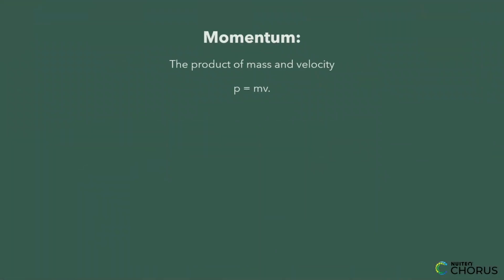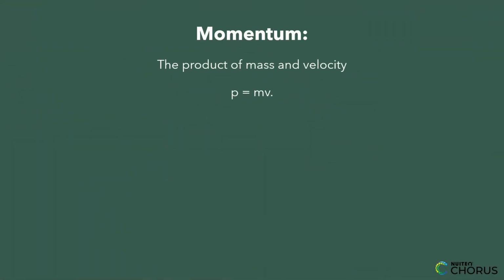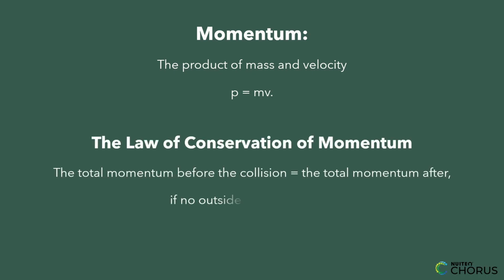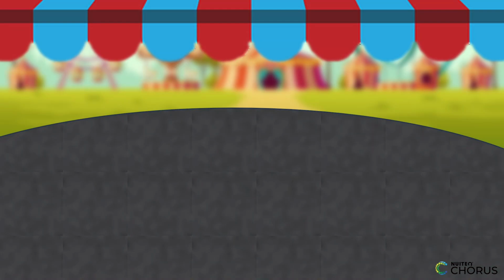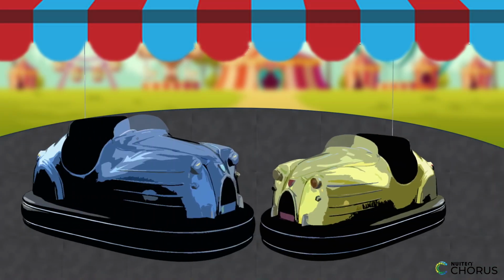Momentum is the product of mass and velocity, so P is equal to m times v. The total momentum before the collision is equal to the total momentum after, if no outside force interferes. That's called the law of conservation of momentum.